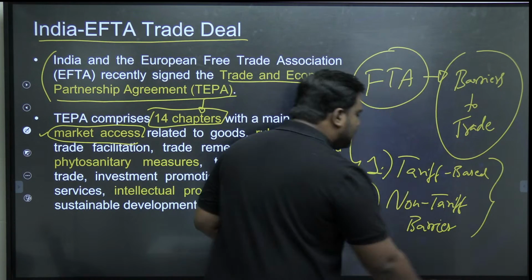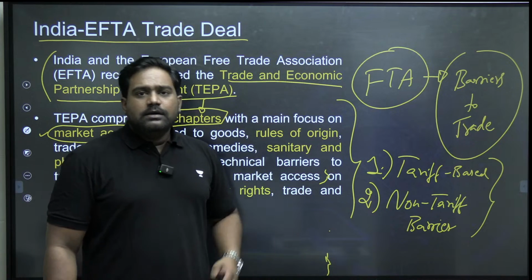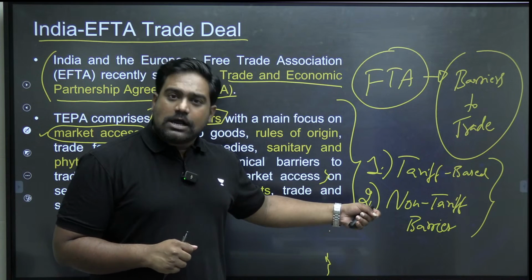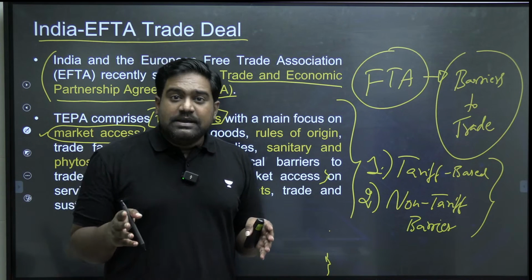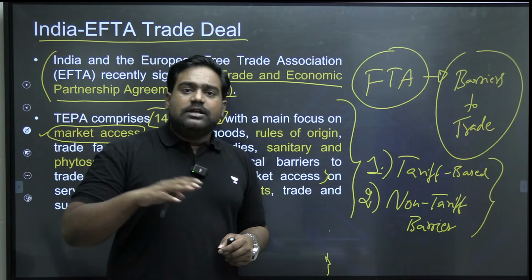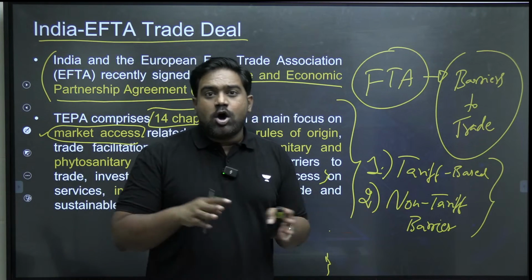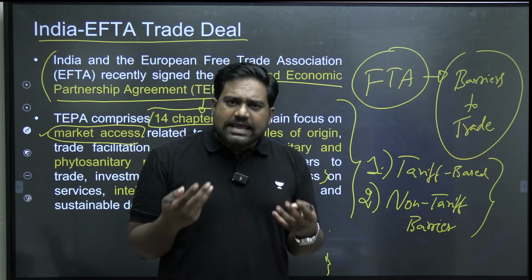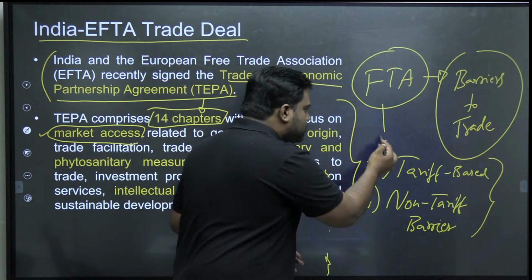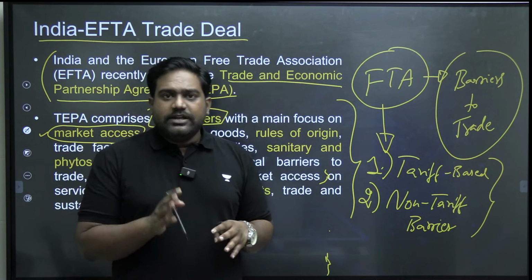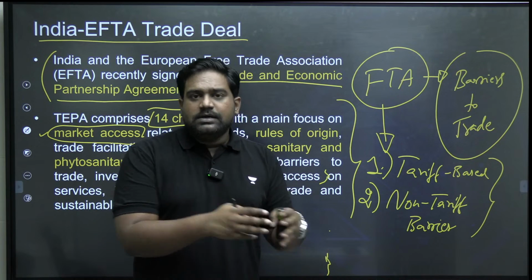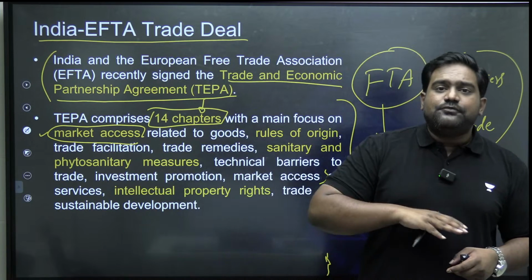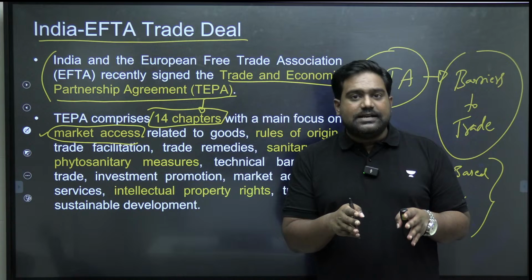Any other barrier which is not related to tariffs. It could be the different regulatory policies of the 2 countries. It could be the lack of connectivity, lack of infrastructure, strict visa immigration policies. So any other issue which is not related to tariff, which is non-tariff, becomes a non-tariff barrier. So the core purpose of any trade agreement or any FTA is to reduce these barriers to trade, to reduce the tariffs, to bring down the import custom duties. Sometimes duty-free access is also given, so that there is a free flow of goods between the two sides.